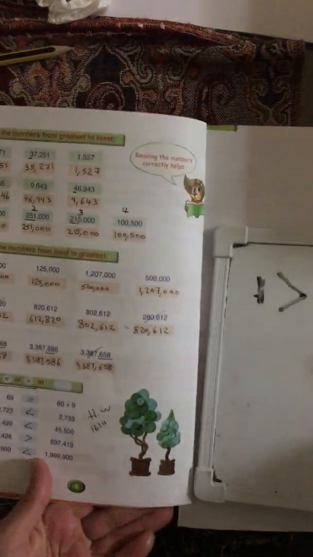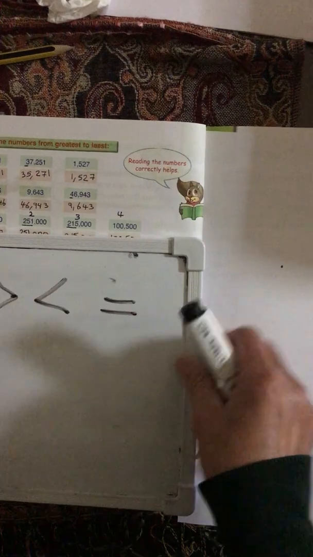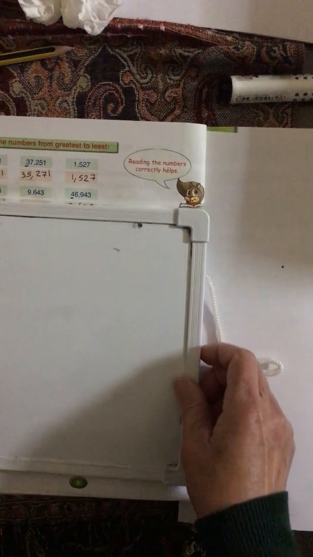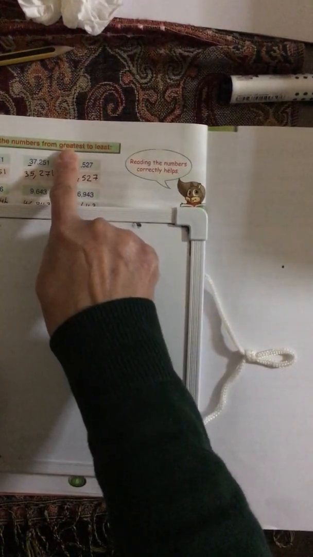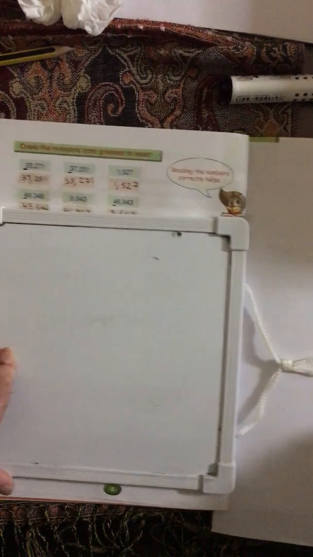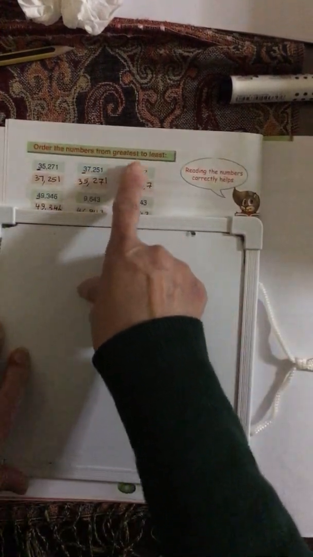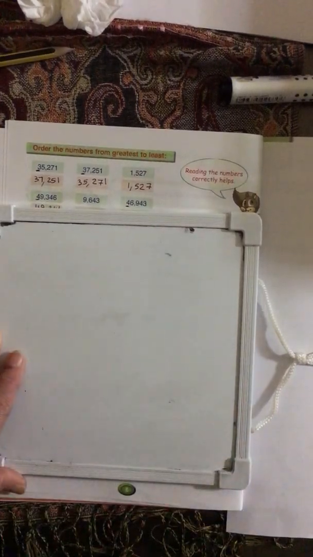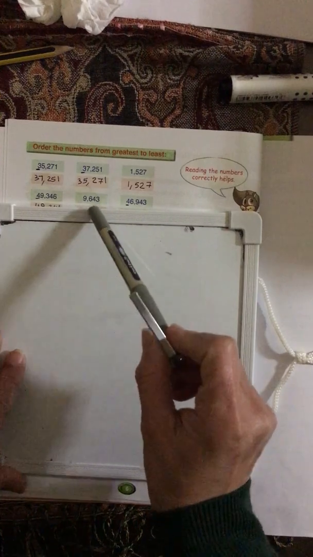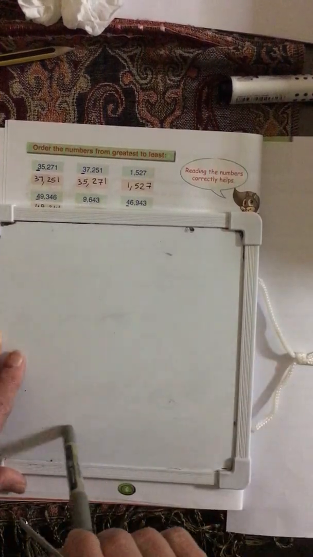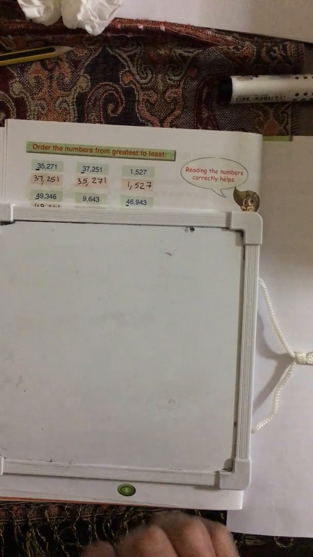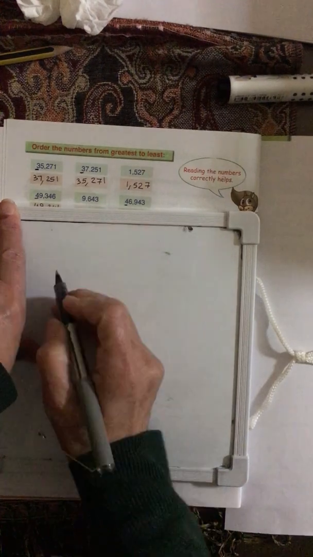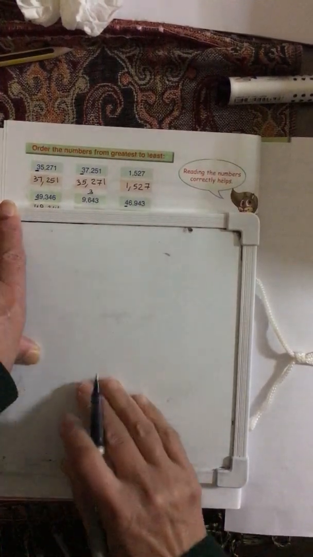Okay, for example, I have these numbers, and they want you to order these numbers from greatest to least. So the first thing you should do is to count how many digits in each one. How many in this one? 5, and this one 4, and this one 5. So which one is the greatest? Yes, the one who has 5 digits is greater than the one that has 4 digits. So this will be number 3, the last one.